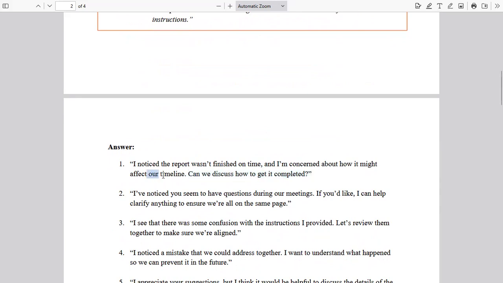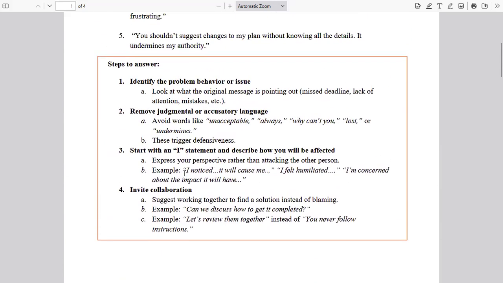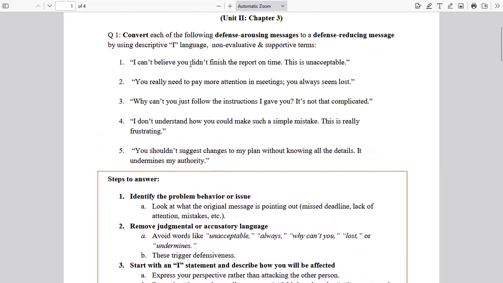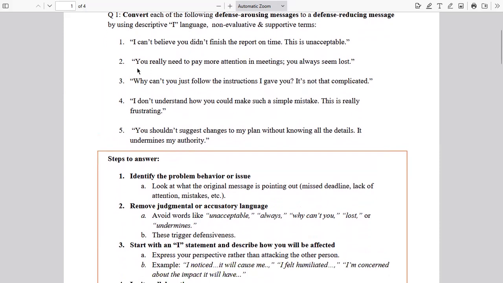Our timeline, again, it's showing how both of us will be affected. It's not that only I'll be affected. You'll be affected too. Both of us will be affected. So these are the four simple steps of converting defense-arousing messages into defense-reducing messages. Now let us look at another example.